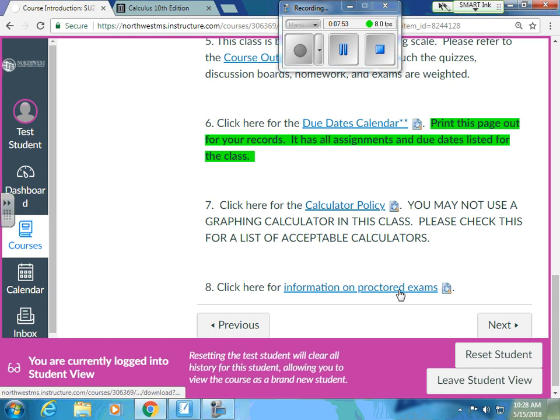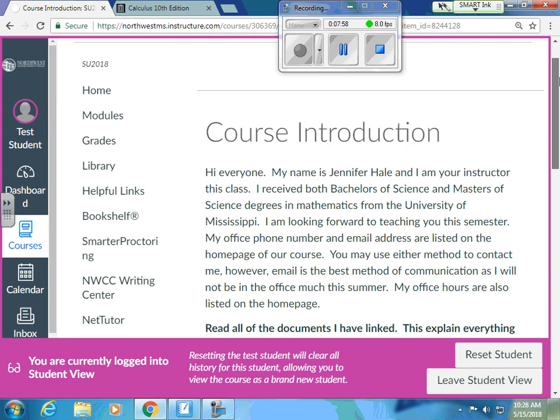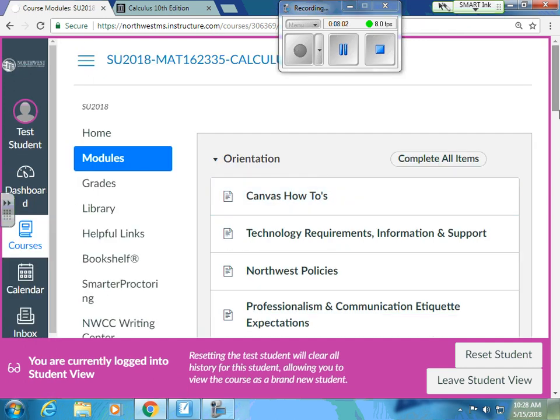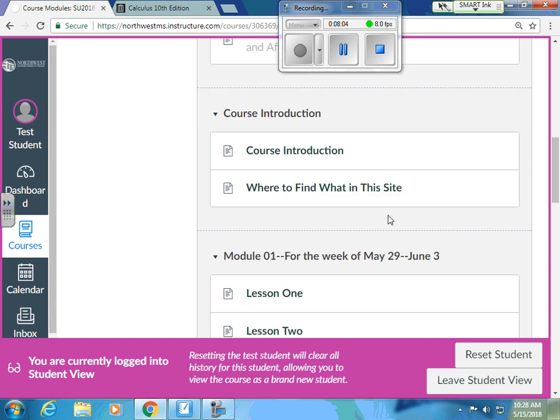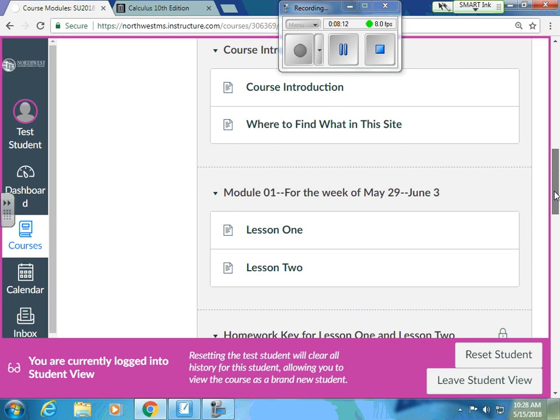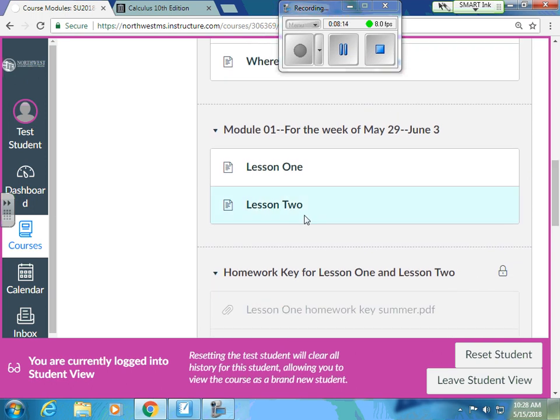Again, there's a calculator policy, and then here's how we'll do proctored exams. So all that is in that course introduction module. And then right after that is, again, this is where to find what in the site. That's a pre-built e-learning office, something that we have to have in here, but I don't know that you will need that.